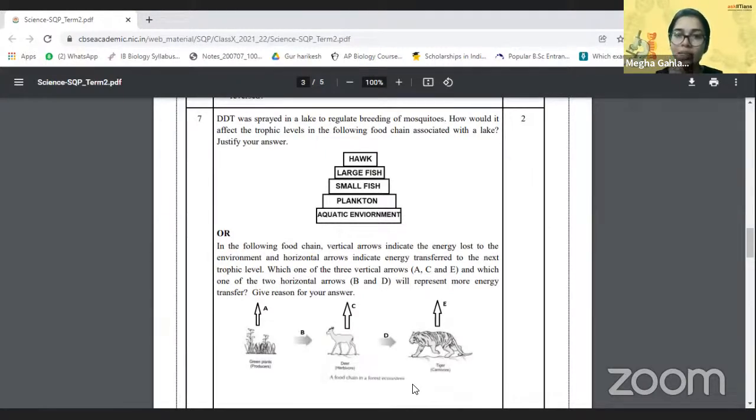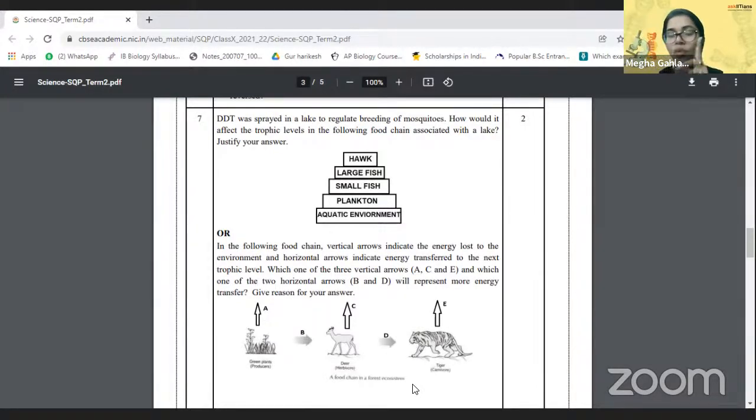So DDT will pollute the water, which will further harm the animals and disturb the chain. Yes, that is correct as well. So let's talk about this, okay. We have the DDT, which was taken up by the mosquitoes, which was taken up by the small fishes, and it also polluted the aquatic environment. Yes, Ruthik, right? Then the plankton, which grows in the aquatic environment, basically the algae, were eaten by the small fish.